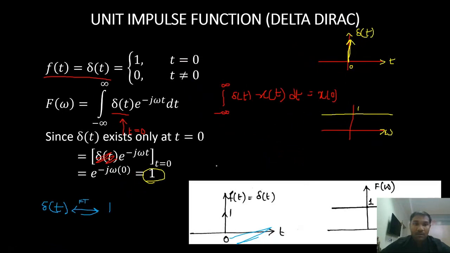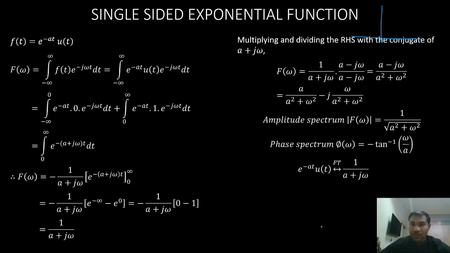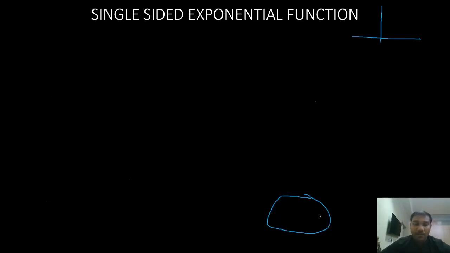So we'll move on to the next standard signal, which is the single-sided exponential function. Something like this, my exponential function. It looks something like this. This is my single-sided exponential function. So it's only defined on one side. The exponential function is generally given by e power minus at because it is a decaying exponential.